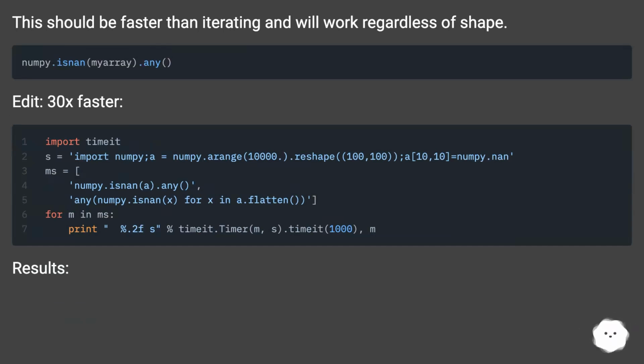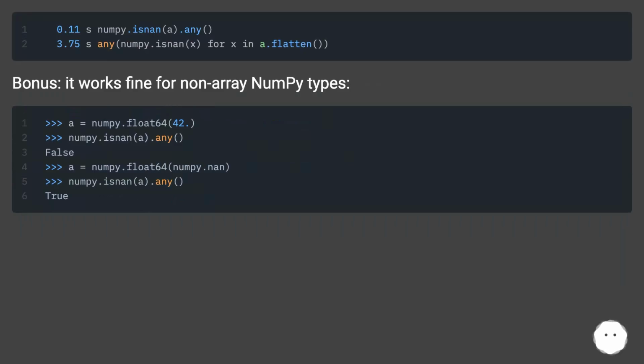Edit, 30x faster. Results. Bonus, it works fine for non-array NumPy types.